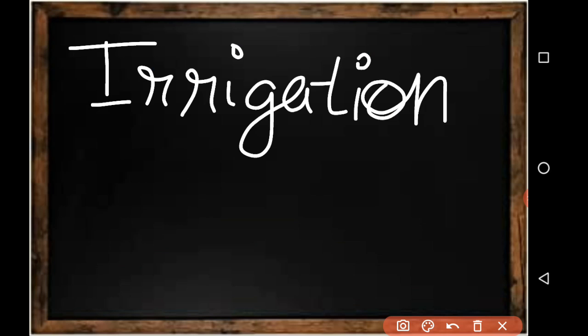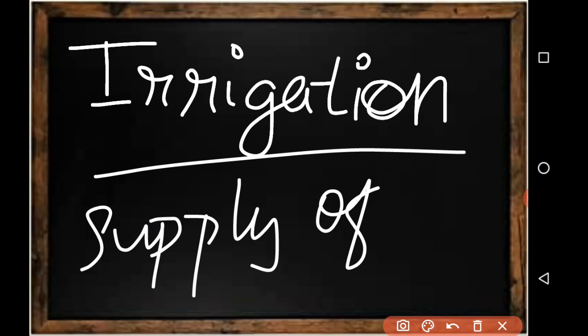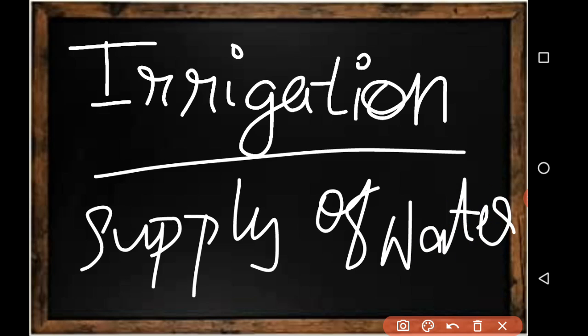Now the next one we have is irrigation. What is irrigation? The supply of water to the crop is called irrigation. Clear? One more important point is this supply of water will be given at regular intervals.